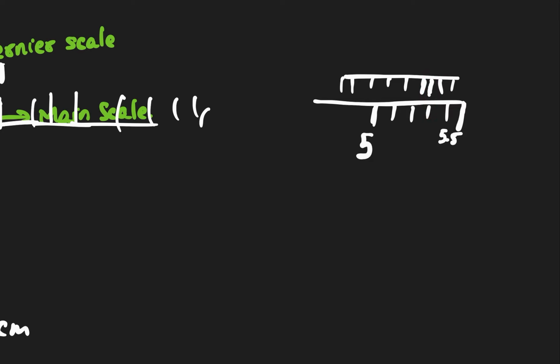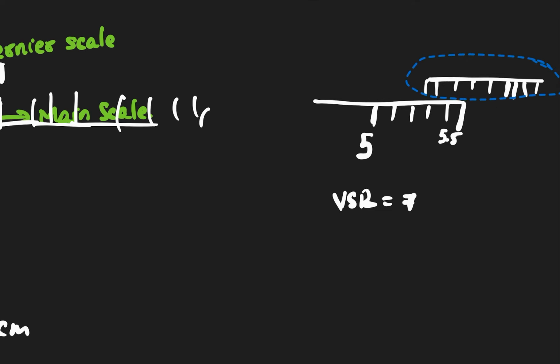So my vernier scale reading is 7. My main scale reading is, sorry, this vernier scale should be here. Otherwise you cannot take the reading. This vernier scale will be here, starting from here.